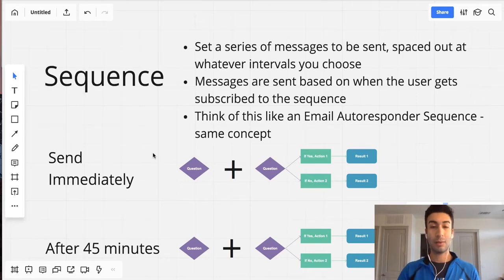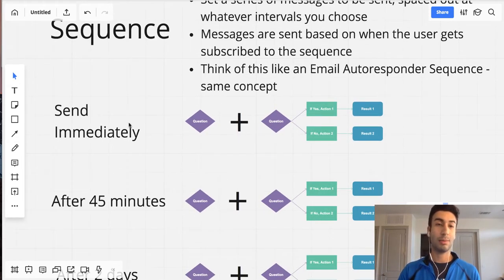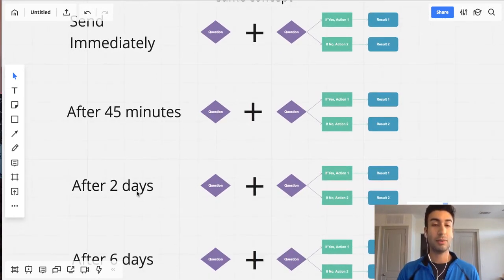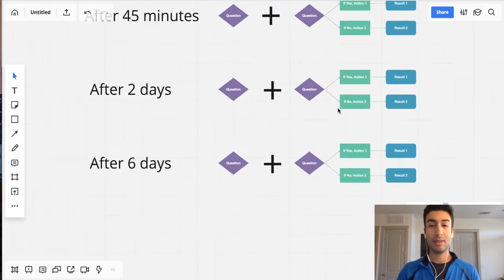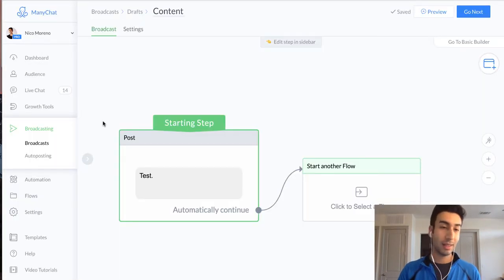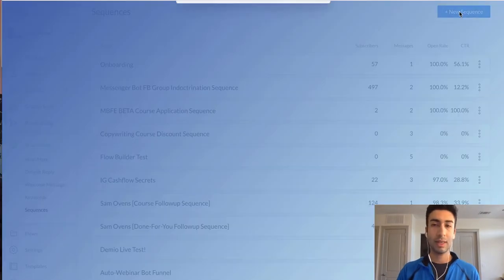You set whatever messages you want to get sent, and you can send flows as part of your sequence messages. And then what you do is you just set the amount of time that you want in between each message. And you can send as little as one, or you can send hundreds if you want. So I'm going to show you guys what this looks like inside of my MANYCHAT account here. So you would go to automation and then you would click sequences. So let's create a new sequence.